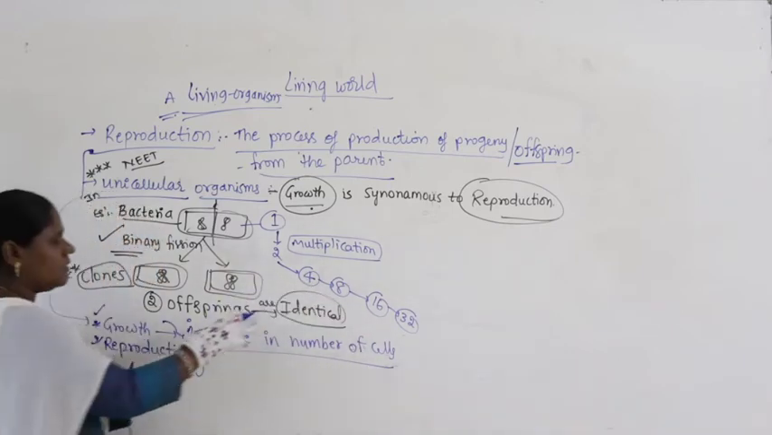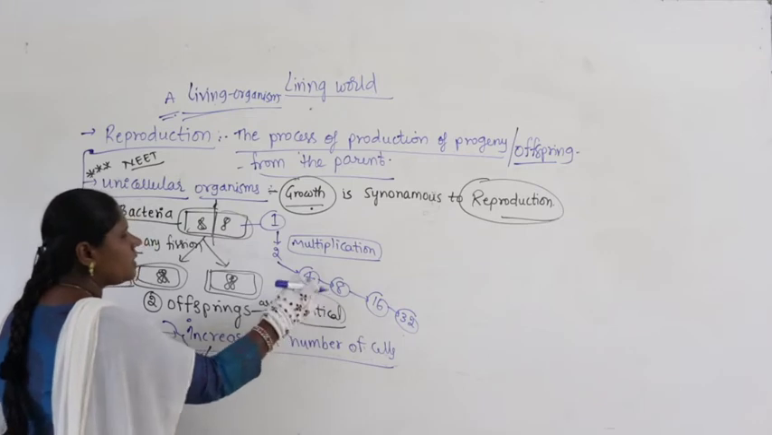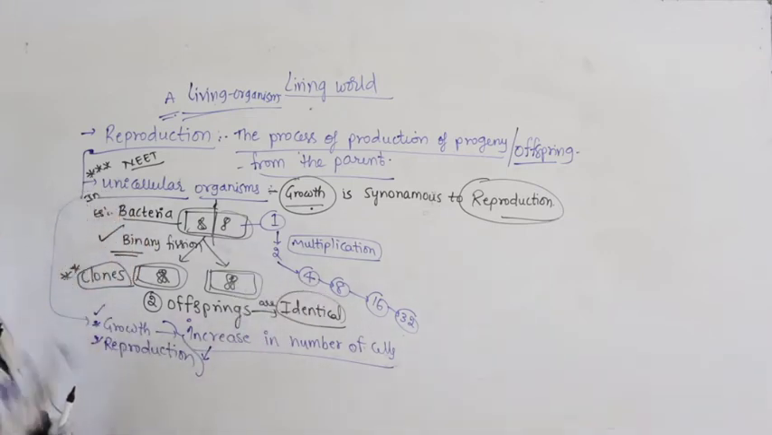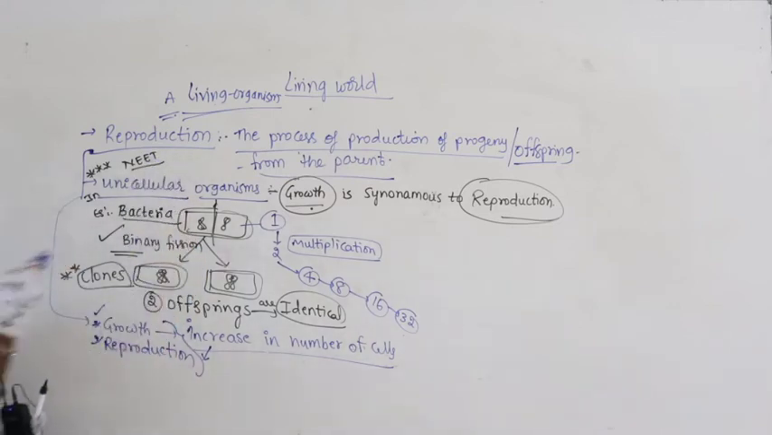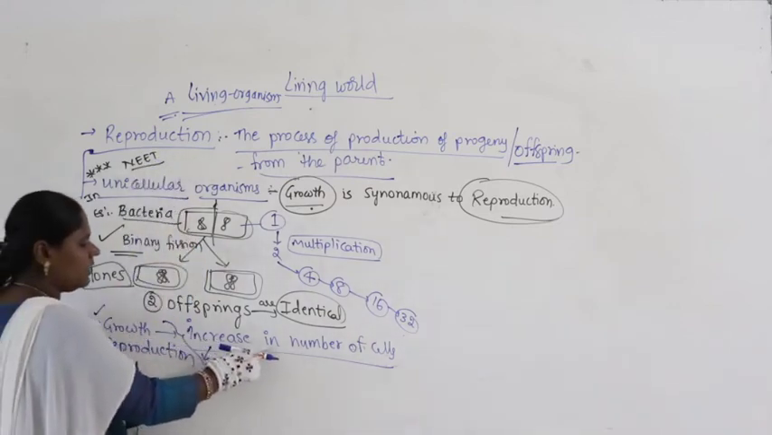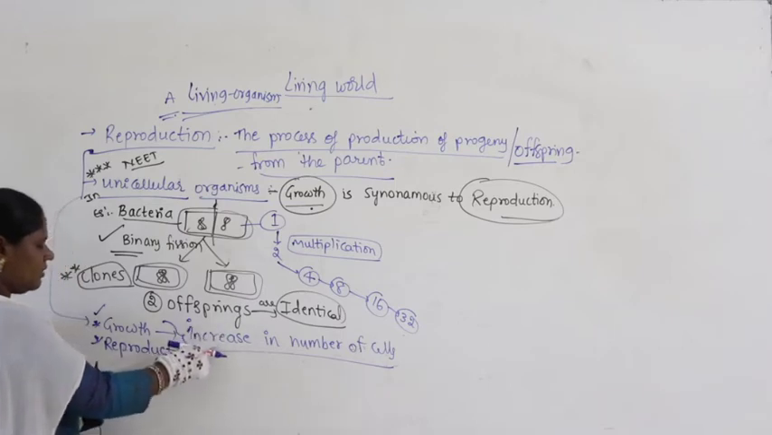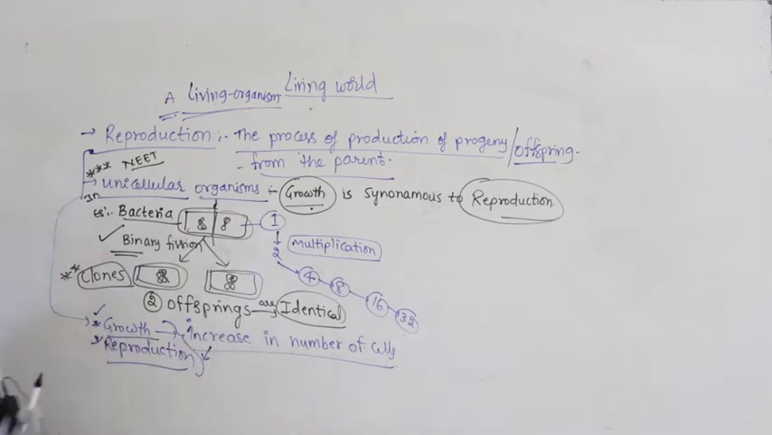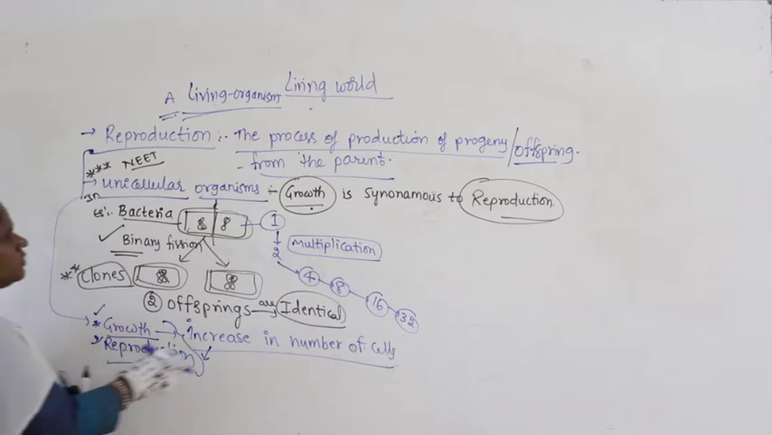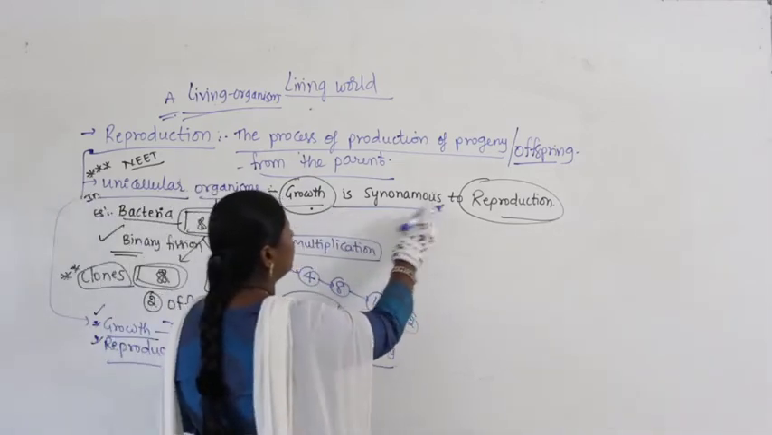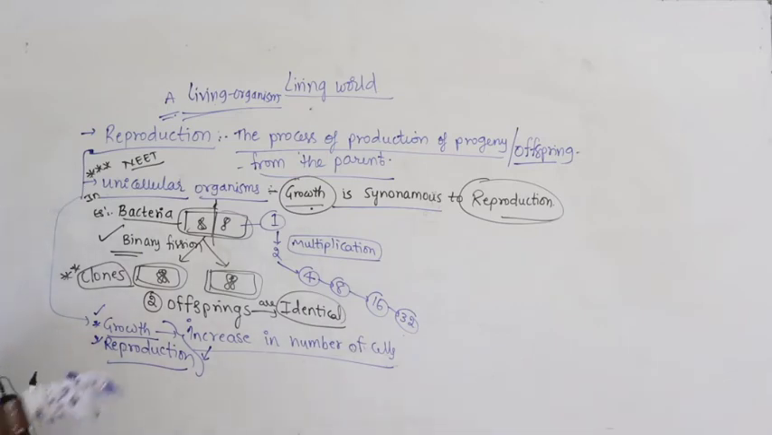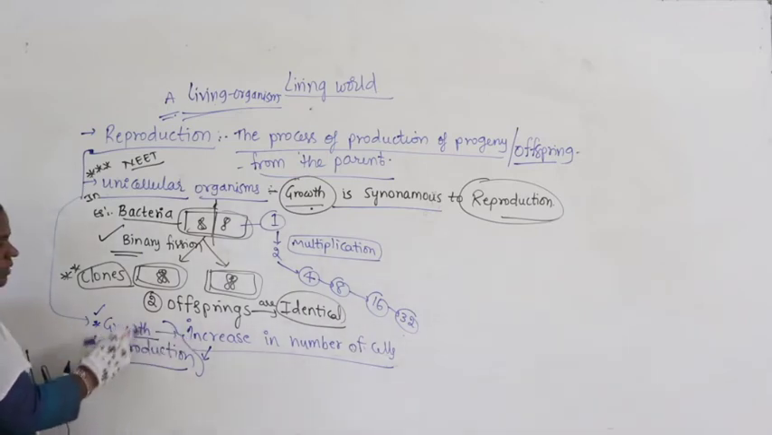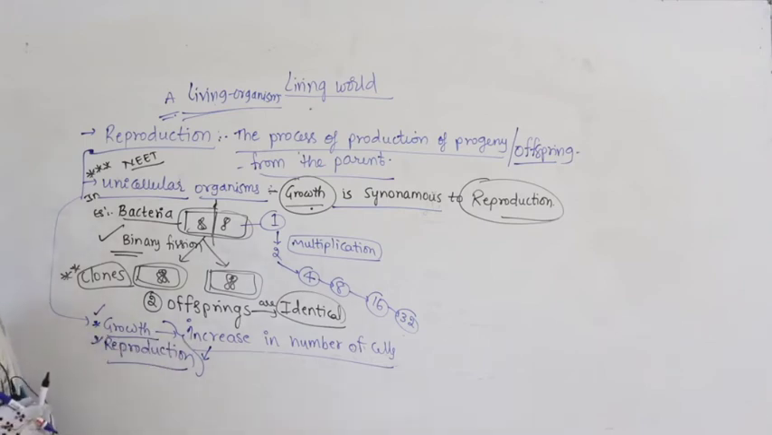What you can see here is production of offsprings. Offsprings means daughter cells. The production of offsprings itself is called reproduction. So growth can also be defined as increase in number of cells. That itself is also called reproduction. That means growth and reproduction in unicellular organisms are synonymous, meaning both are the same. Increase in number of cells itself we call growth, and increase in number of cells itself we call reproduction.